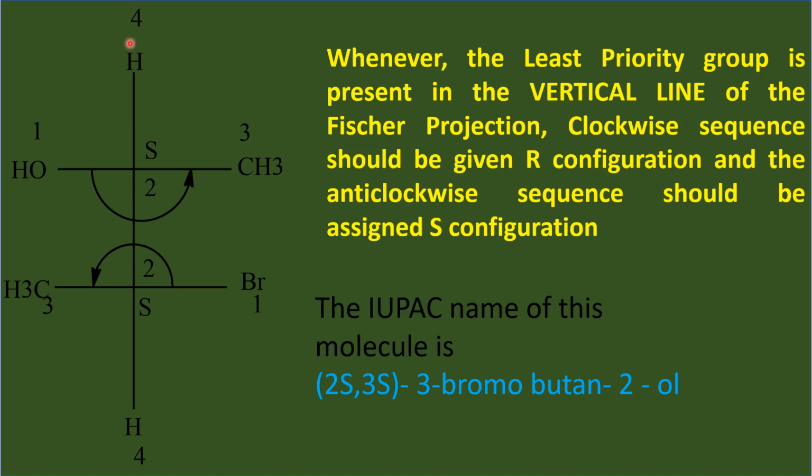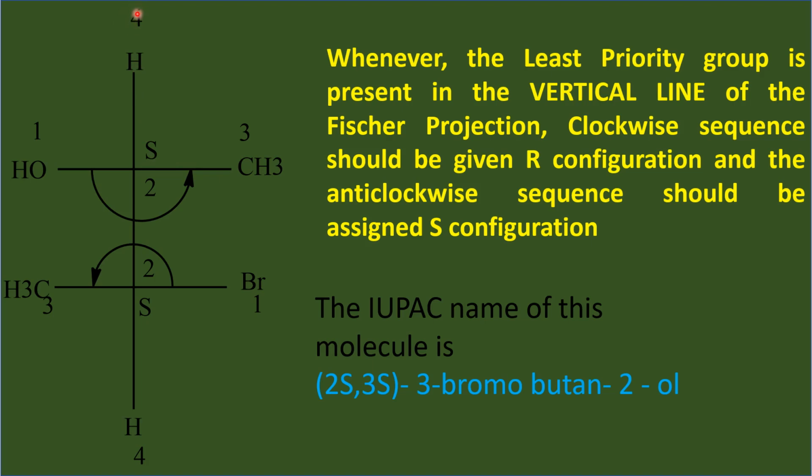After assigning priority numbers based on the sequence rules, you have to read the numbers from 1 to 3 in the Fischer projection. Read 1, 2, 3. Now we are traveling in the anti-clockwise direction. So what is the usual procedure? Whenever you read the numbers from 1 to 3, if your eyes travel anti-clockwise, you have to assign the configuration S. But before fixing it as S, you have to look at the least priority group.